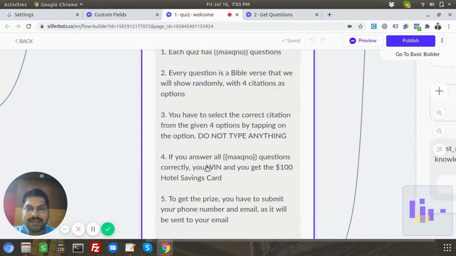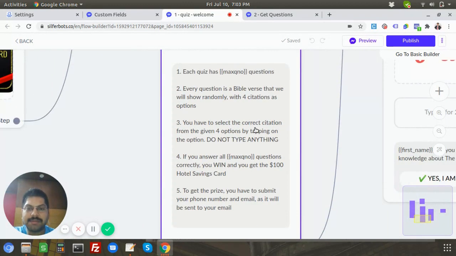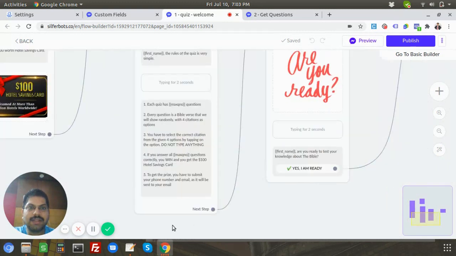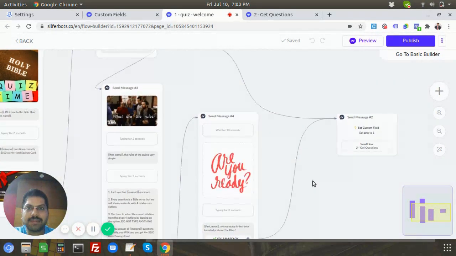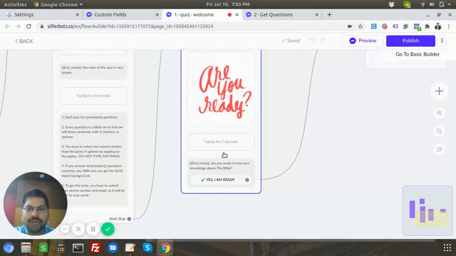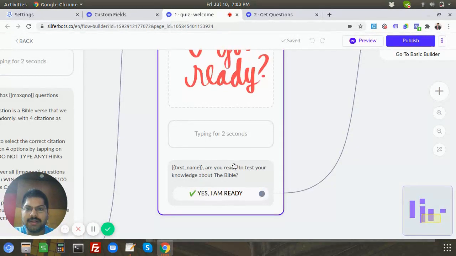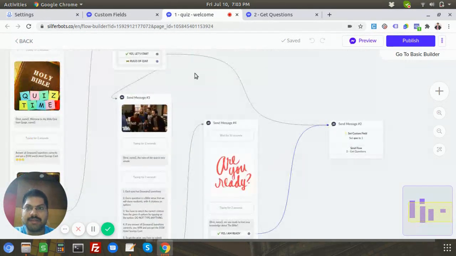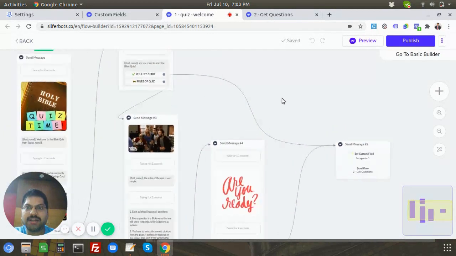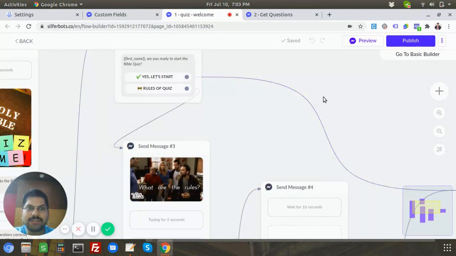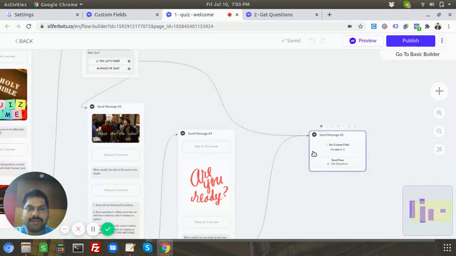And again, if you can see, if you answer all number of questions, so x is basically the bot variable here, right? So this is your, and then it goes to the next block saying like, are you ready? You have the button, and in case somebody clicks on let's start, even here it actually comes here as well, right?